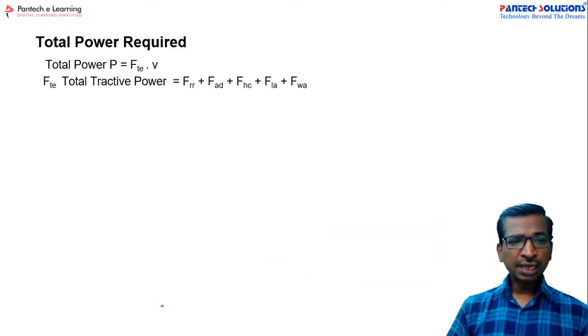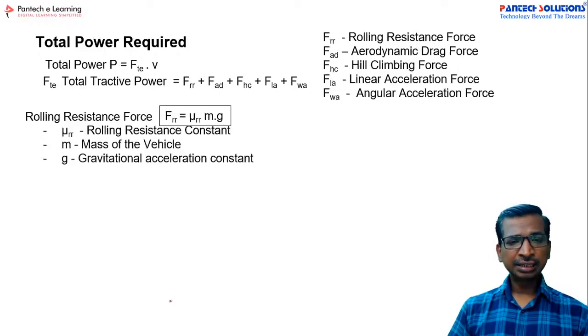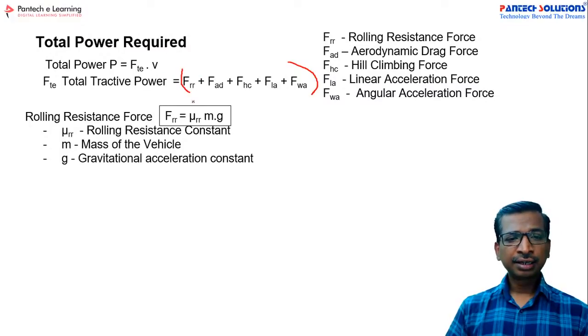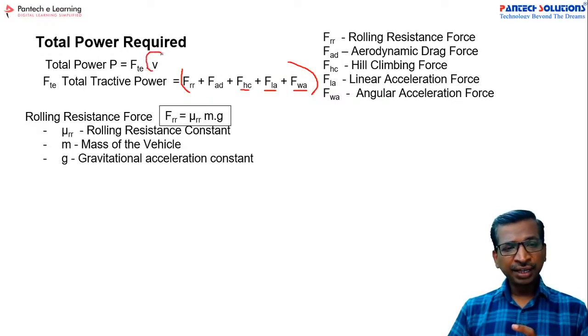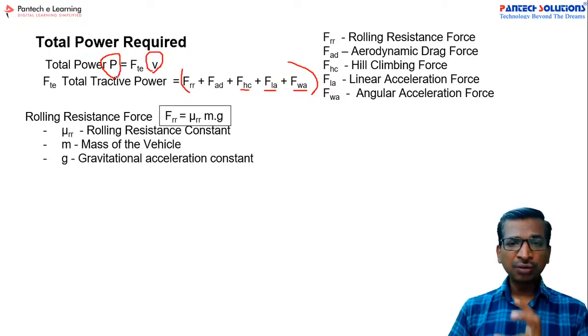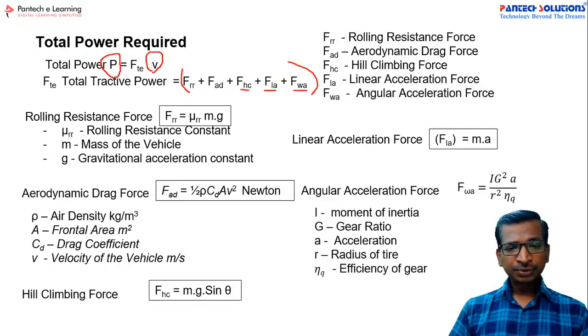So the total tractive force is calculated with the help of all the forces put together: rolling resistance force, aerodynamic drag force, hill climbing force, linear acceleration force, and angular acceleration force. These forces are calculated and added together, and if you multiply this total force with the velocity of the vehicle, then we get the total power requirement. So this is the total power requirement to drive our vehicle. And similarly, this is each formula.